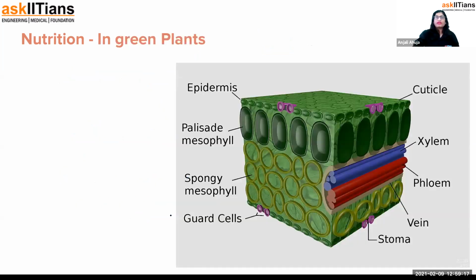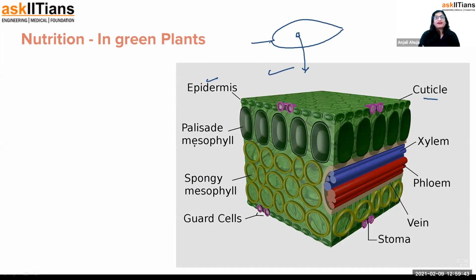Now, let me show you a diagram here. This is like a cross section. Suppose this is a leaf, and they have cut a little section of the leaf and magnified it under the microscope, like a 3D image. Now, what they are telling is that very externally, it will have the epidermis. Obviously, the cuticle is present above the epidermis. Like you must have seen on the leaf, there is a membrane kind of layer coming out. That's the cuticle, which is released by the epidermis.